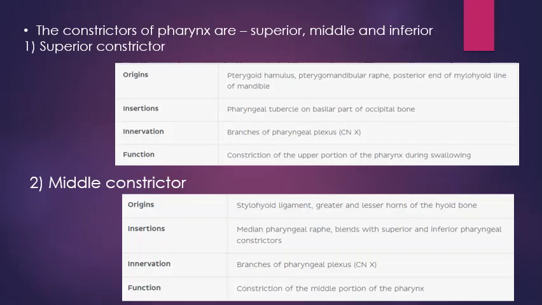Middle constrictor. It originates from stylohyoid ligament and from greater and lesser horns of hyoid bone. It gets inserted into median pharyngeal raphe, blending with superior and inferior pharyngeal constrictors. Innervation: it is innervated by branches of pharyngeal plexus. It constricts the middle portion of pharynx.